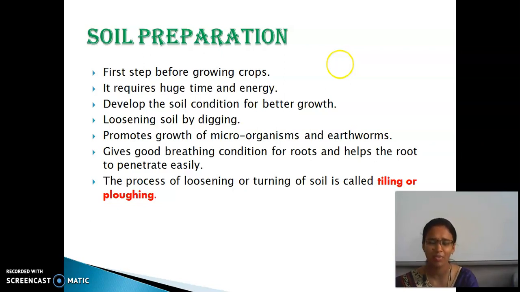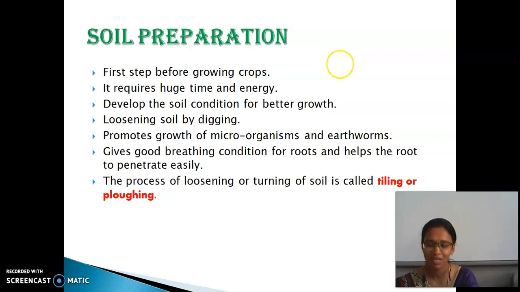So how to prepare the soil? This is the first step to be done before growing crops. It requires huge time and energy. Why must the soil be prepared? If you are going out, will you go as you are? You get ready, wear a nice dress and then go. For the growth of crops also, soil must be prepared accordingly, and only then are we able to get better growth of the crops.